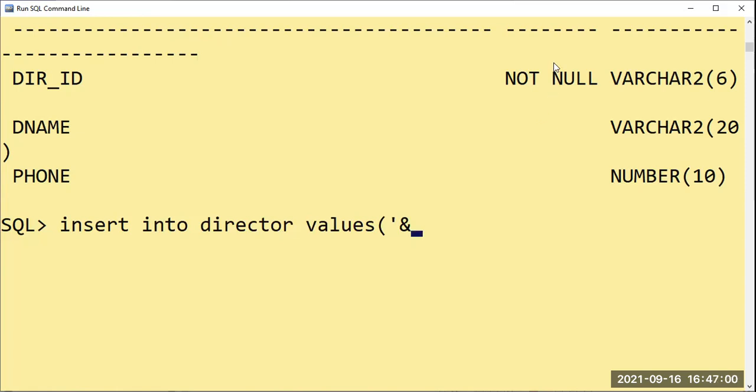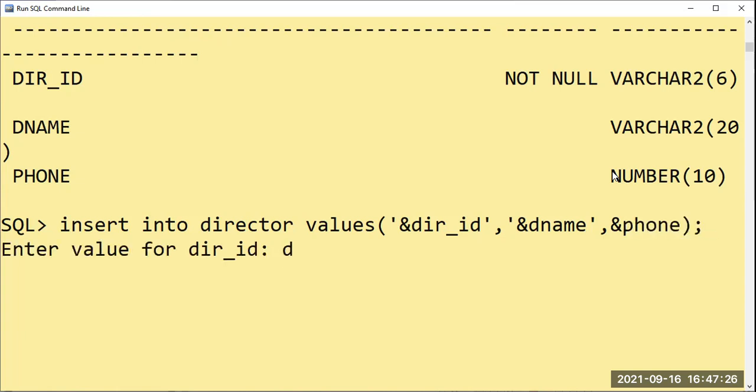So dir underscore ID, sorry, pardon me for the mistakes. Single quote, and ampersand dname, which means director name, complete the single quote, comma. And for the phone, what is the data type? Number. So I'm not going to give single quotes, I'll just say ampersand phone here. Okay, start providing the values. D101 I'll take, where D means director.